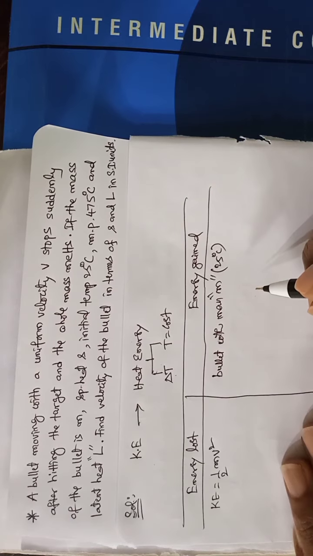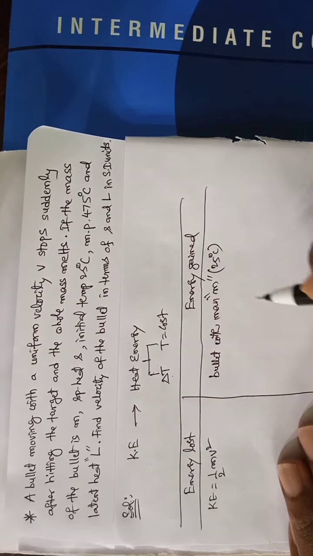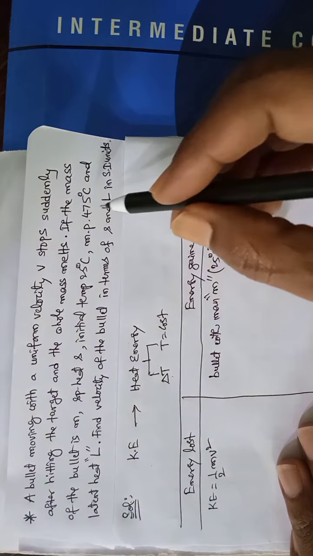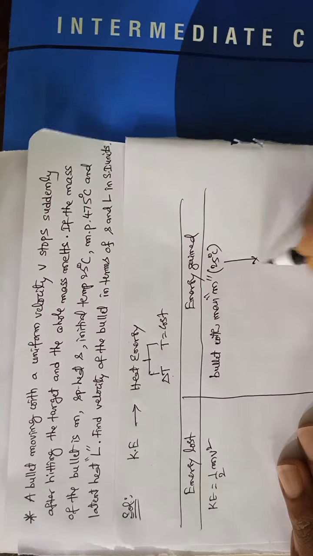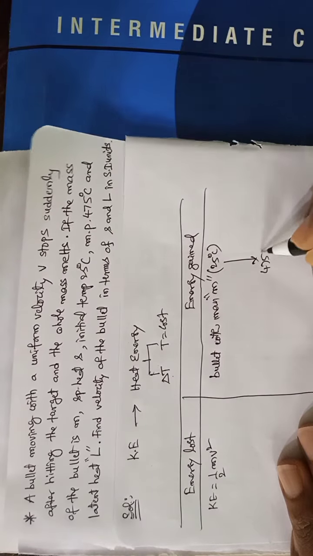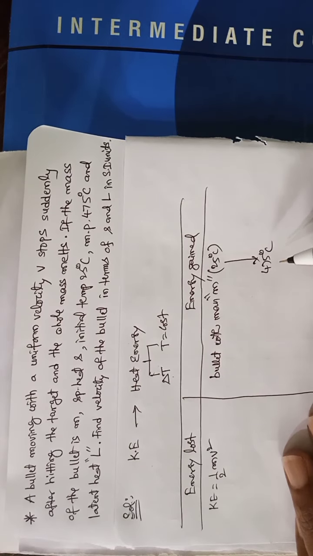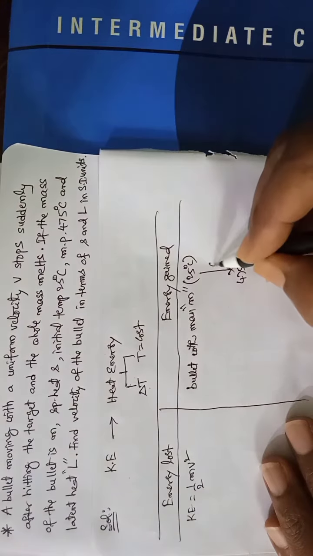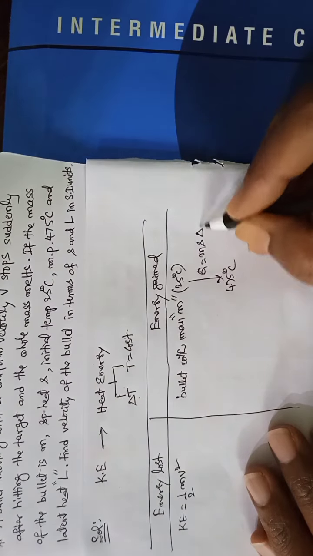It stopped suddenly after hitting the target, and the whole mass melts. It has melted at 475 degrees centigrade. So from this temperature to 475 degrees centigrade temperature, it gains some heat energy, and that heat energy is expressed as ms delta T.